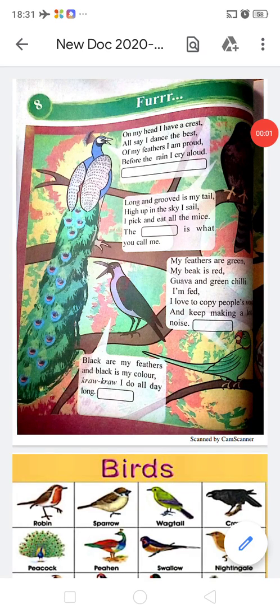Hello children, open your EVS textbook, lesson number 8, Fur. In this lesson, we'll learn about birds and other creatures into separate groups according to their similar and dissimilar characteristics like color, outlook, home habitat, food, movements, likes and dislikes, and various other features.